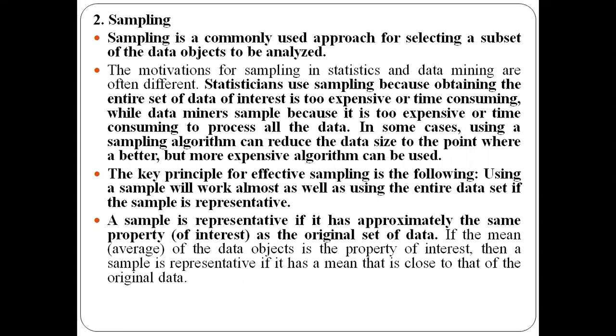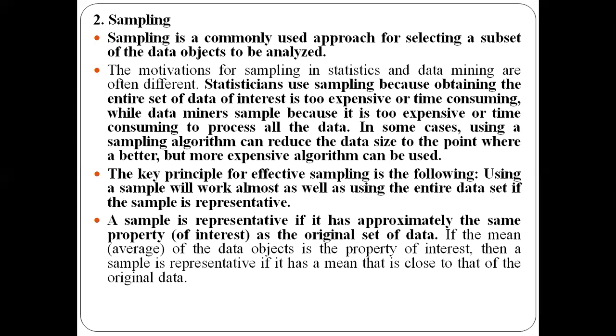At that time, we will call this sample a representative. For example, if you consider the representative property here, a sample is called representative if it has the same property or behavior as the original set of data.